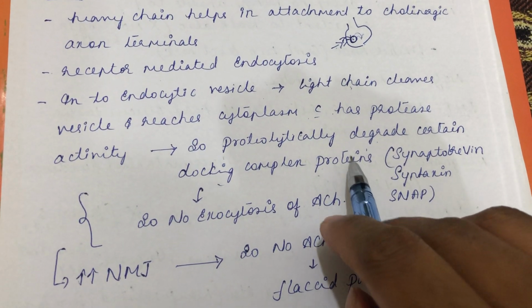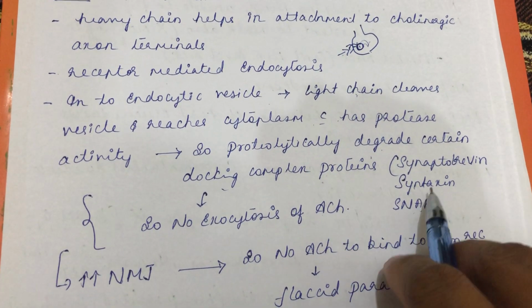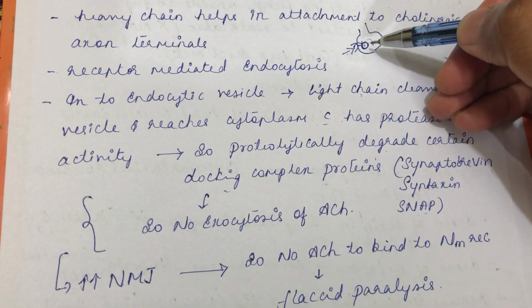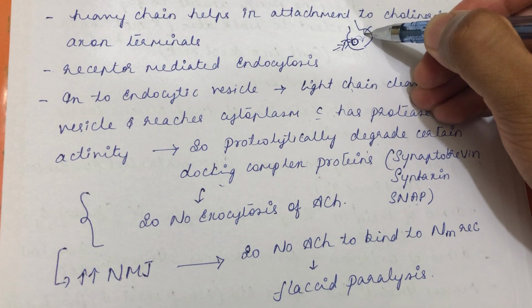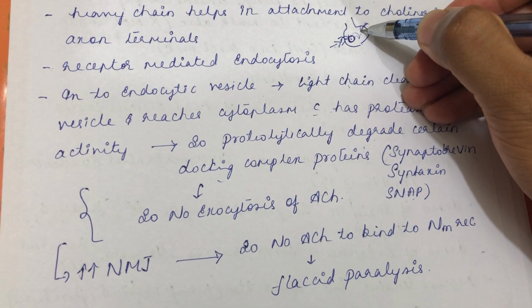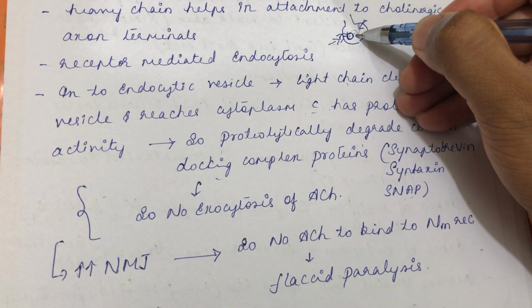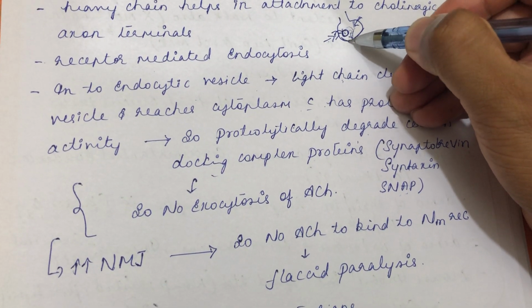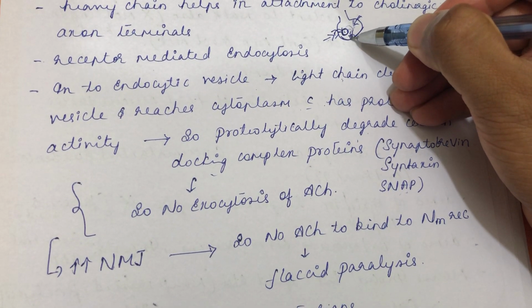So which are those docking complex proteins? Synaptobrevin, syntaxin and SNAP. See, what is the function of these docking complex proteins? While release of any neurotransmitter, what is the basic thing? Calcium has to come in. Once there is influx of calcium, the synaptic vesicle will bind with the presynaptic membrane, right? Then there is a formation of docking complex.